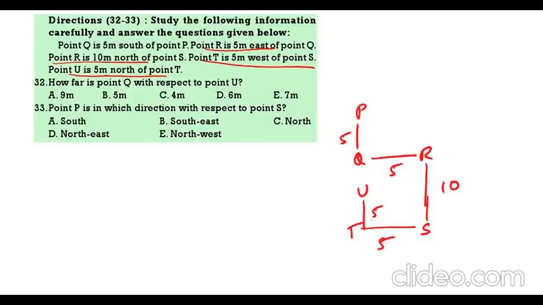Then this gap will be 5 meters. This gap will be 5 meters. Now, how far is Q with respect to U? The distance is 5. P is in which direction with respect to S? It is on the north and to the left side. So, it is north west.